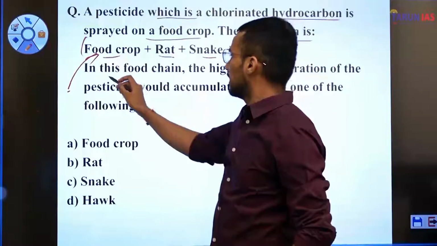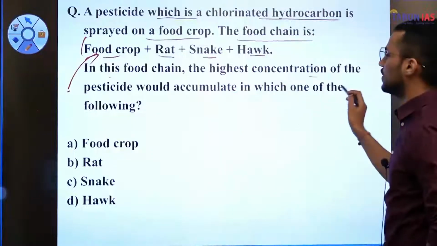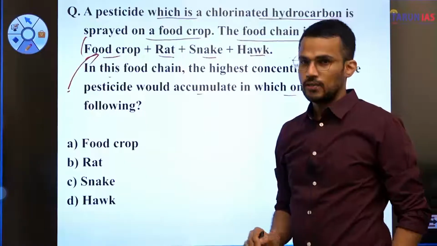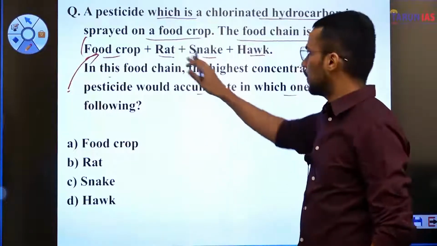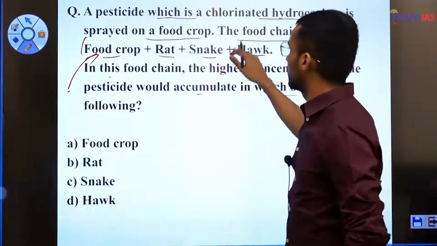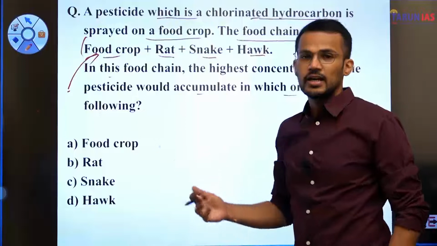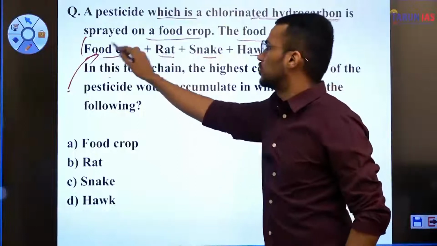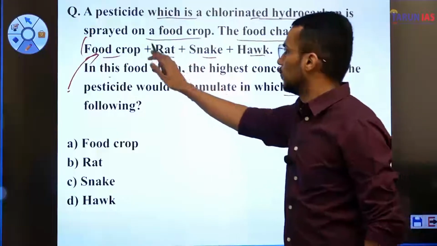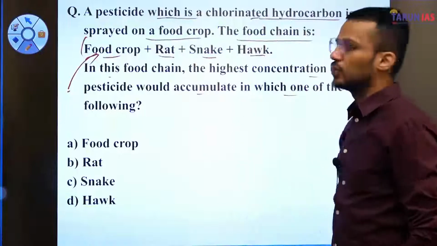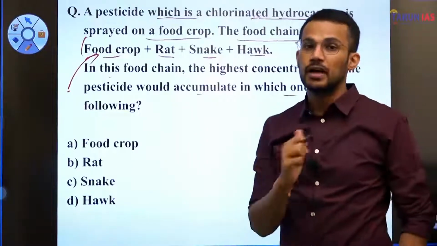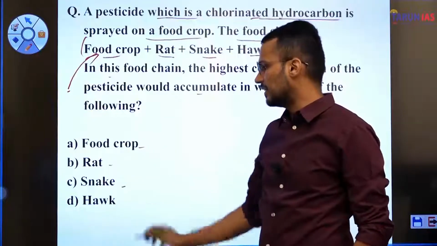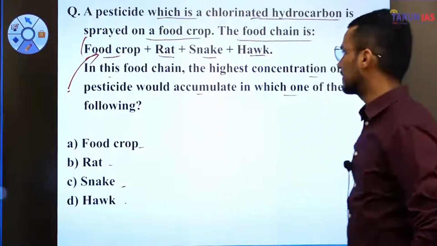Next part of the question. In this food chain, the highest concentration of the pesticide would accumulate in which one of the following? Fine. So what is the question asking? In this particular food chain, this chlorinated hydrocarbon, which is a contaminant, its concentration will be high amongst which trophic level or amongst which organism. Options are A, food crop, B, rat, C, snake, and D, hawk. So let us discuss this question.